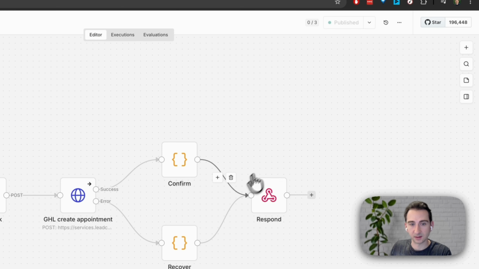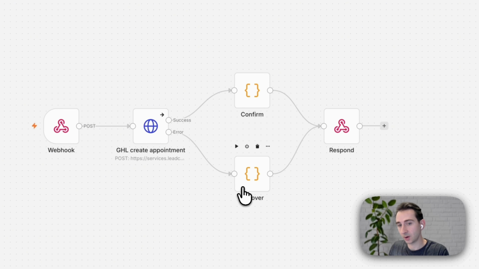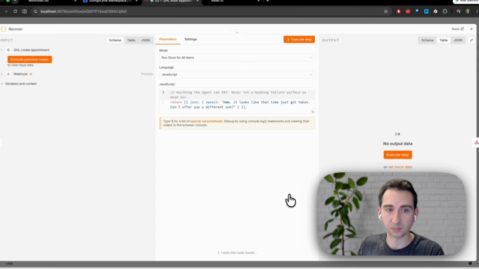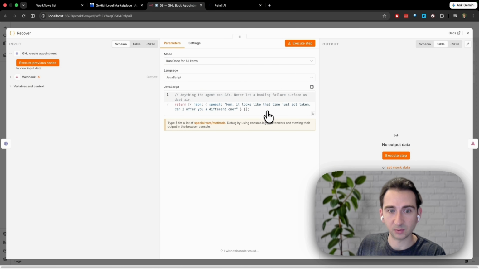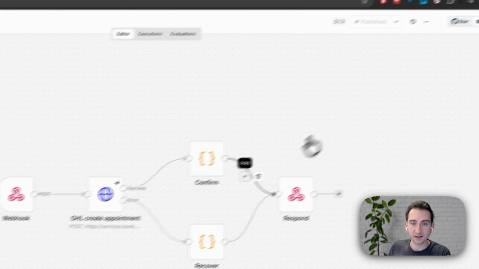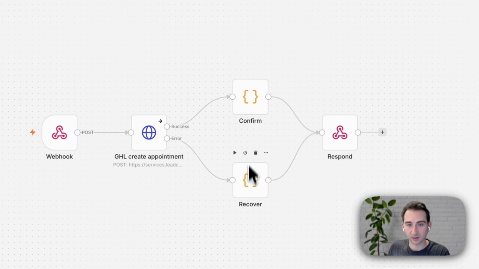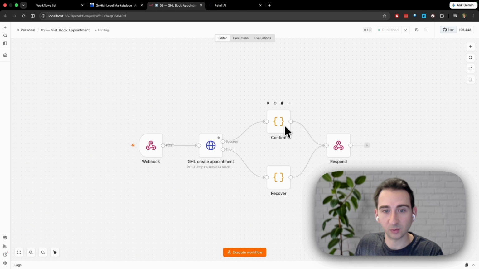Then if there was an issue creating the appointment, we do not want the voice agent to just crash and not know what was wrong. Instead, it's going to surface that error to the person it's on the phone with and just ask for a different slot. And of course, if it went through successfully, confirm with the user their exact appointment date. And then once the response has been chosen based on whether it was successful or errored out, then just pass that to the voice agent for it to respond to the user.